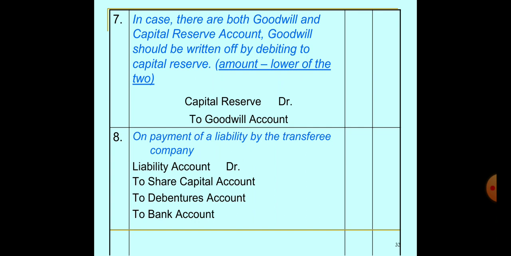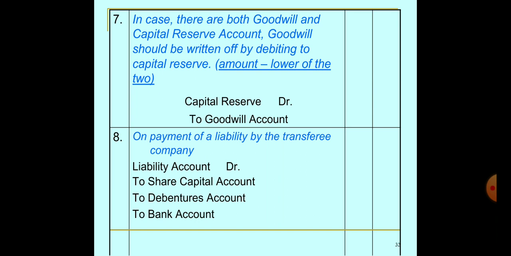Next, in case there are both goodwill and capital reserve, goodwill should be written off by debiting the capital reserve. The amount we can take is the lower of both. For example, if there is a capital reserve in the books of the transferor company and goodwill in the books of the transferee company, then we have to eliminate the mutual transaction, which means we have to eliminate the minimum amount from both.